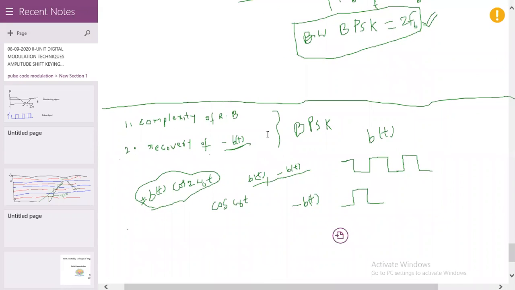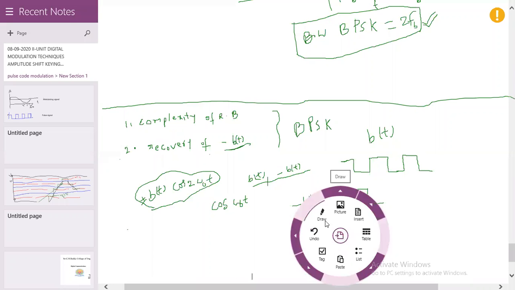To overcome these two problems, the complexity of the receiver block diagram, and the fact that if the transmitted signal is B of t or minus B of t you can't identify or recover it, we use DPSK, differential phase shift keying.